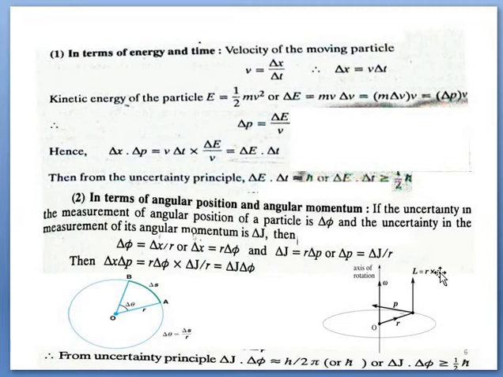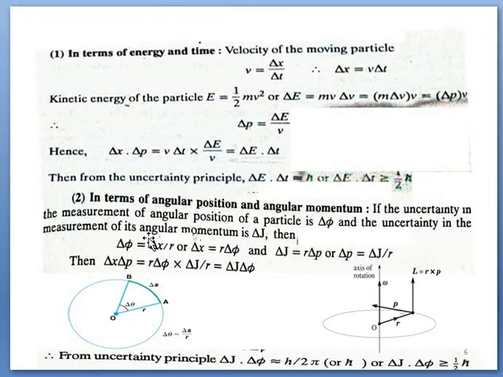So if both are perpendicular, then at theta we have 90 degrees, and sine 90 will be equal to 1. So we have L equal to rp. In our derivation, L is replaced by J. So J equal to rp, or delta J will be equal to r delta p. So again, angular position equal to